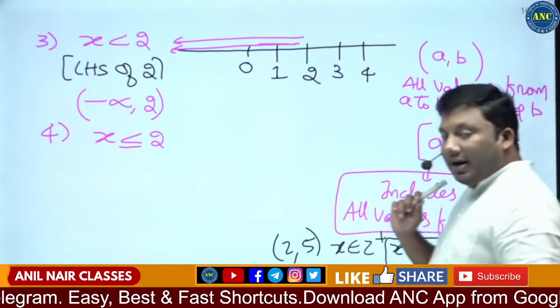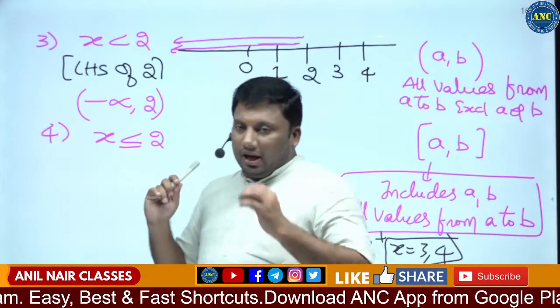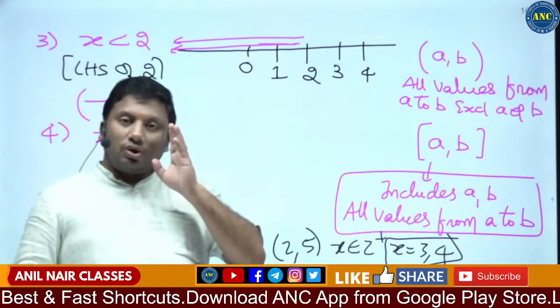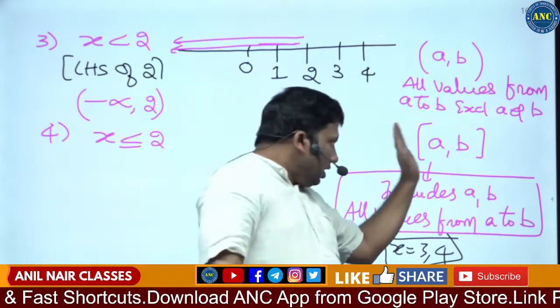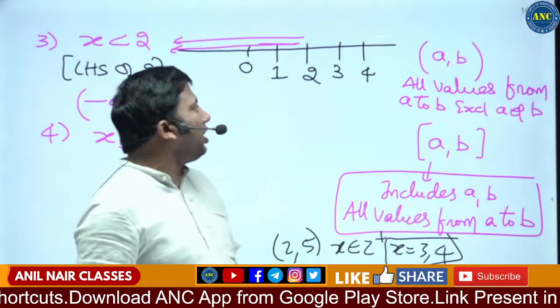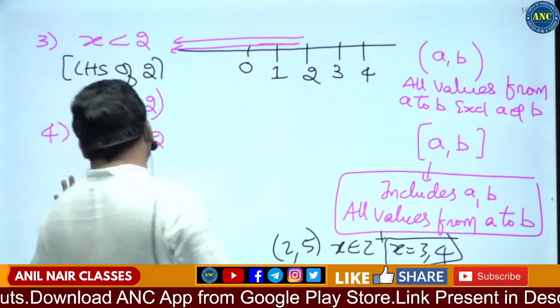When you write A and B in the square bracket, that means you have to include the exterior values A and B. Here you should not include them. I hope the concept is clear.